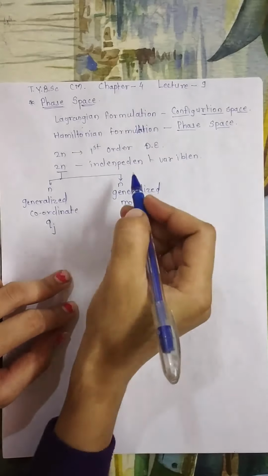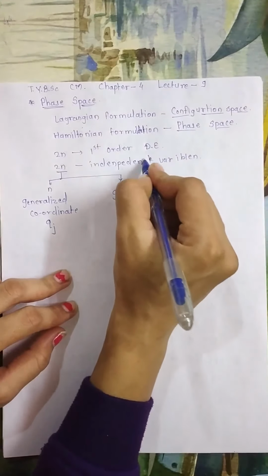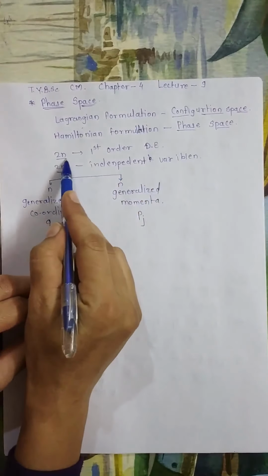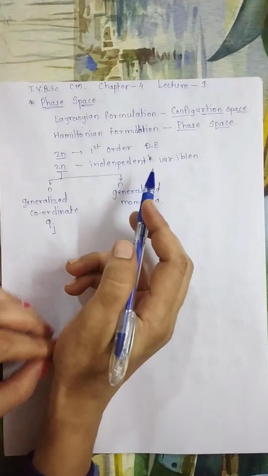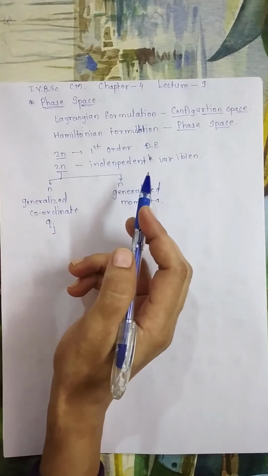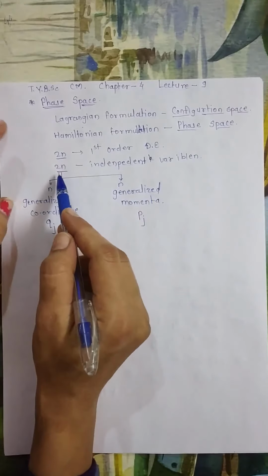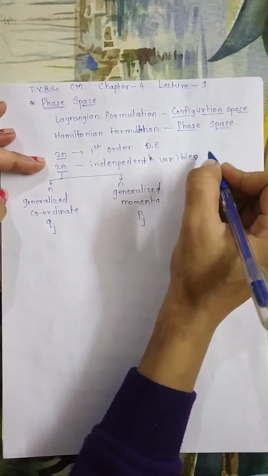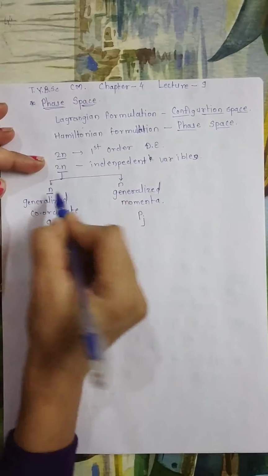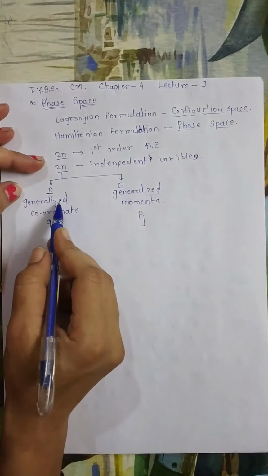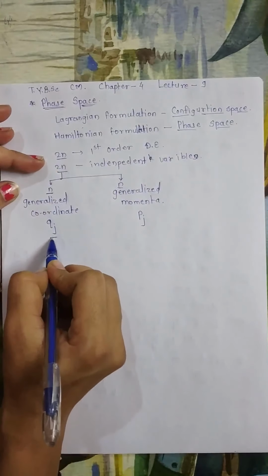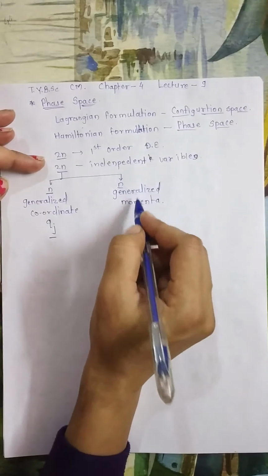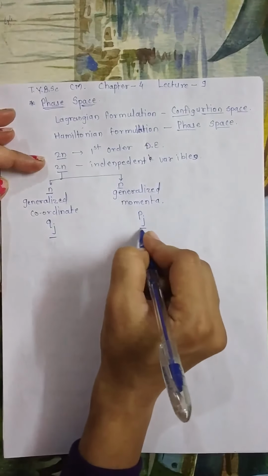So in Hamiltonian formulation we describe the equations of motion in terms of 2n first order differential equations, and there are a total of 2n independent variables. Out of this 2n, n variables are for generalized coordinates qj, and another n variables are for generalized momenta, which are pj.